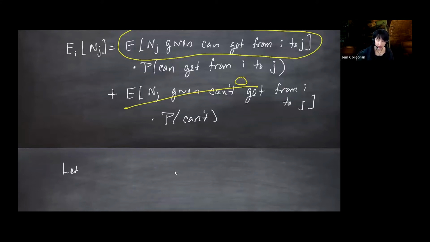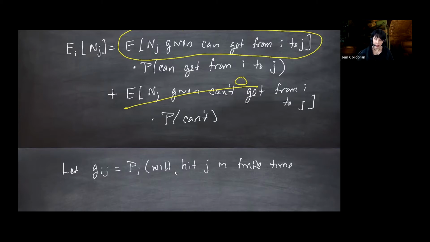GIs. Now our Gii is the probability starting from i that we will return to i in finite time. And I'm going to let Gij be the probability starting from i that you will hit j in finite time. And we can write that more formally with one of those hitting times, Tj. But if you do that and go back to what's on the top there,